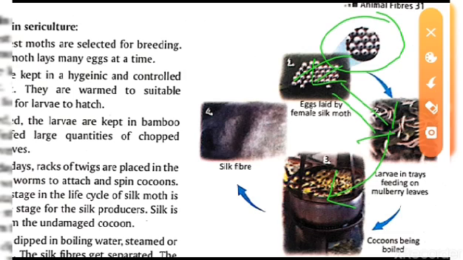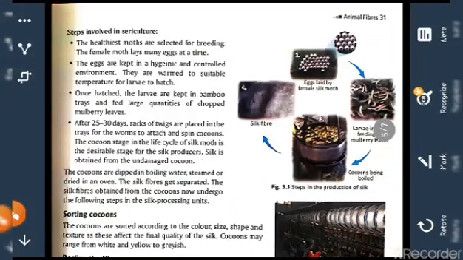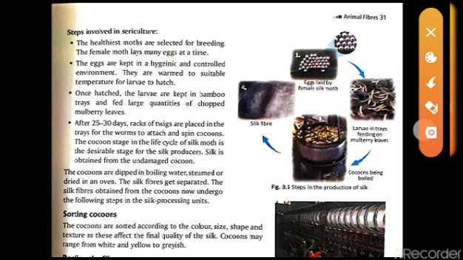After that they put the cocoons in boiled water. In the boiled water, the silk is separated from the pupa. After that we get the silk fiber over here. Now we can use it according to our wish. Here also some steps are involved.